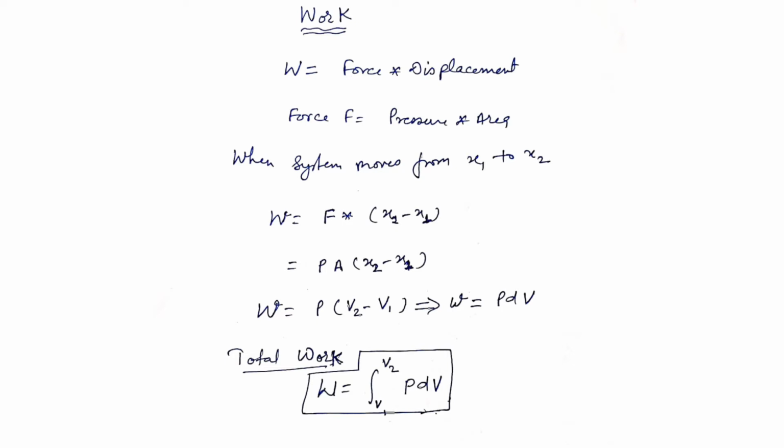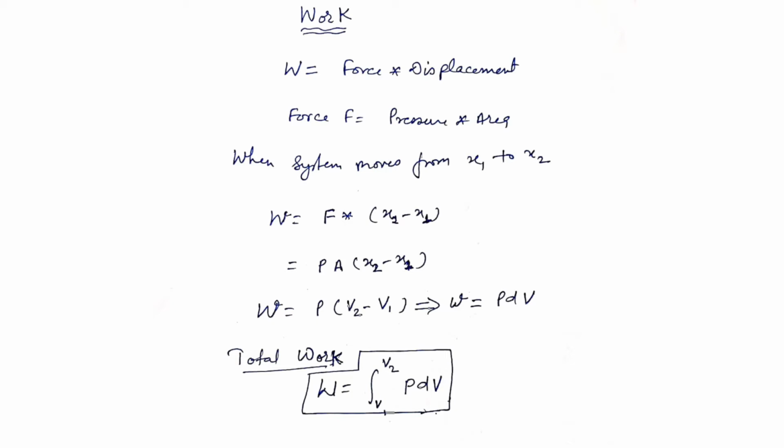When the system moves from one position x1 to another position x2, we can calculate the work as force multiplied by displacement x2 minus x1. And here force F is equal to pressure multiplied by area. So now the work is equal to pressure multiplied by area multiplied by displacement x2 minus x1.